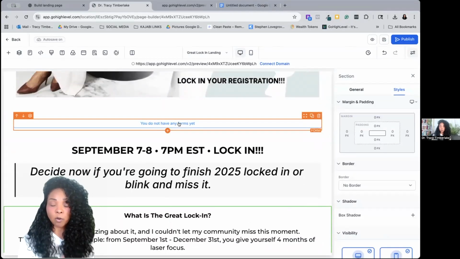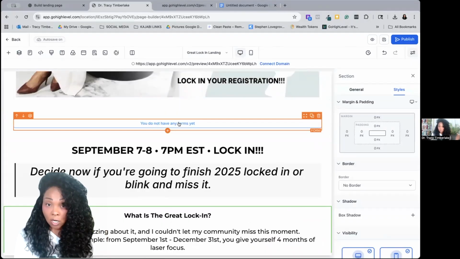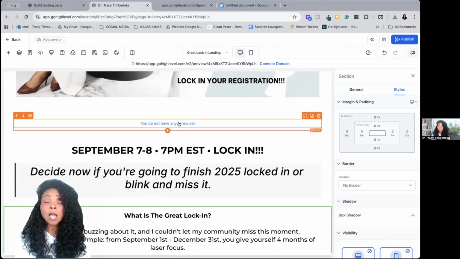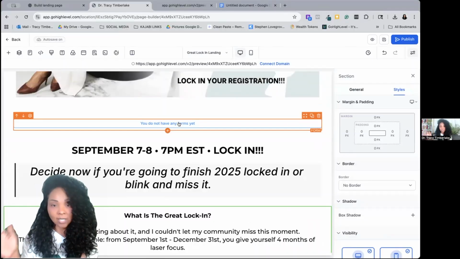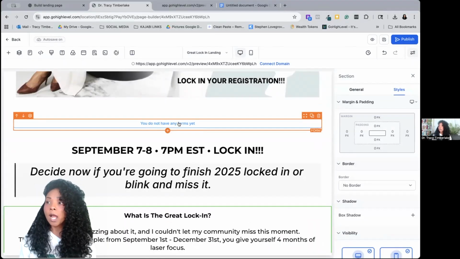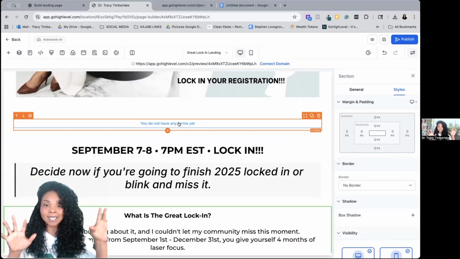Now I don't have the opt-in form yet because I haven't built that. Now I can go in and ask ChatGPT to build it and then to insert it in here inside of my agent. I definitely can. I just haven't done it yet because I haven't gotten to the place where I know what it says. I need the emails written. Like I haven't done that yet, right? So we're doing this in steps.